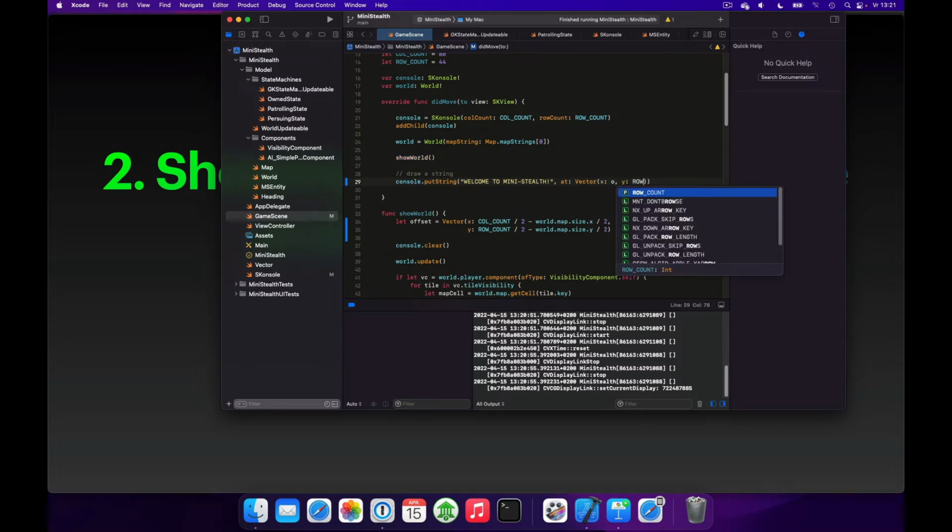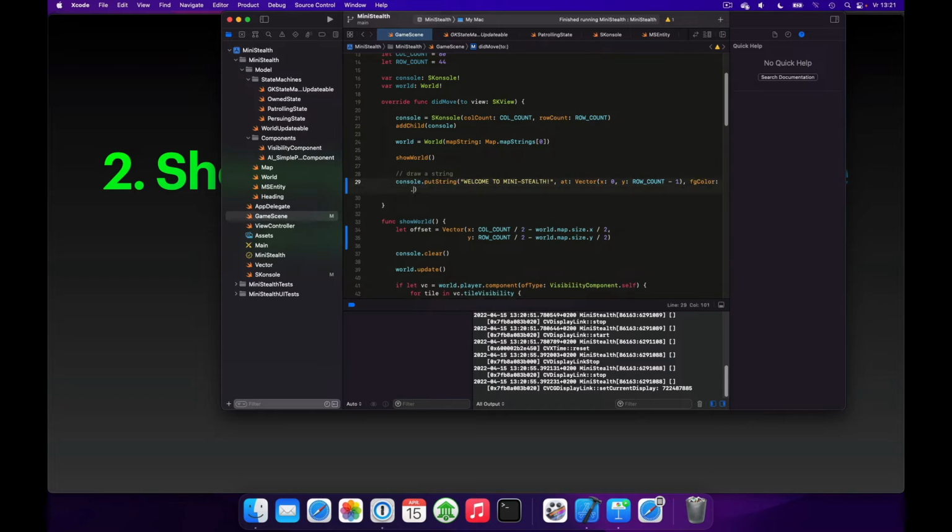We'll put it 1 from the top. We'll have a foreground color, and that will be white, and a background color that will be blue. And we'll use our alignment here to center this.